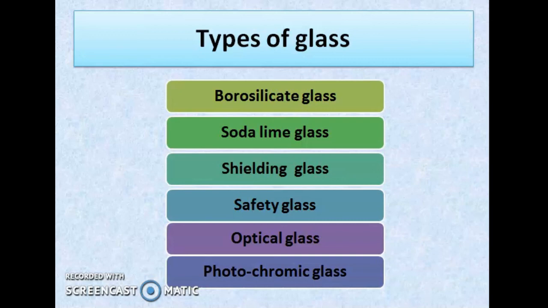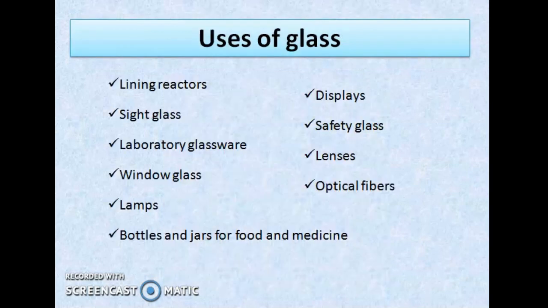Optical glass. Optical glass is used in lenses. Photochromic glass. Photochromic glass has ability to change to dark color when exposed to UV. These are also used for lenses. What are applications of glass? See here. Glass is used for making displays, lenses, lamps, containers, window glass, laboratory glassware, etc.